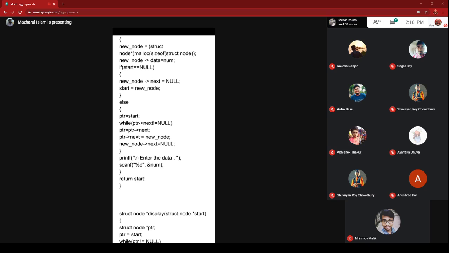Is this true? Only the last node's link part will hold null, and any other node's link part will hold the address of the next node. Is this true or not? Please respond. Yes, sir. So that is why you need to check this condition, while ptr arrow next not equal to null.